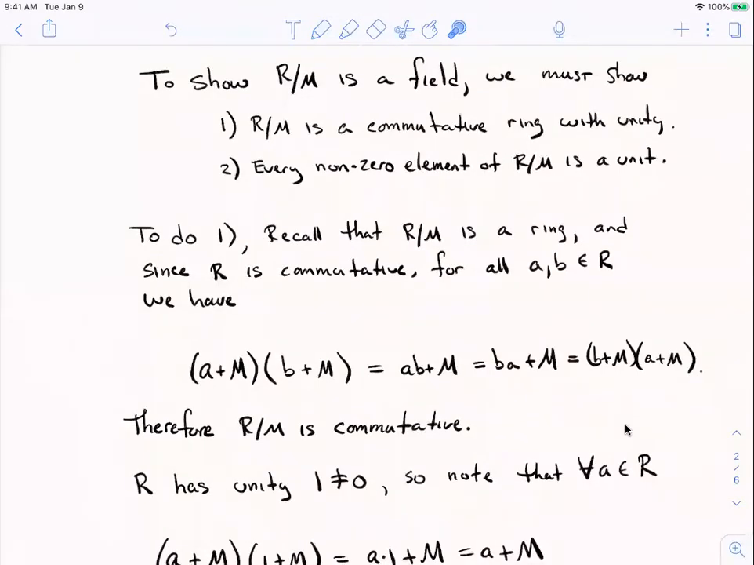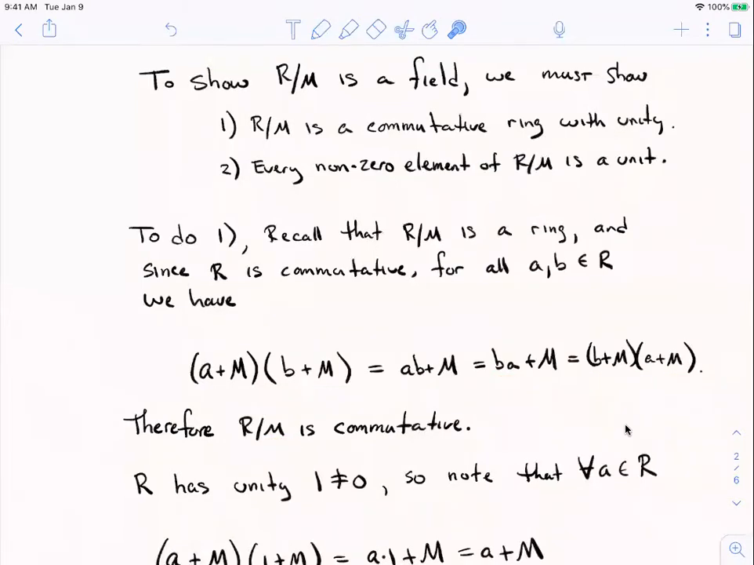Okay, so we know that R over M is a ring because M is an ideal. And if the ring R is commutative, then if you take any two elements A and B in R, and you look at the product of the cosets containing A and B, by the definition of coset multiplication, that's the coset containing AB. But R is commutative, so AB is equal to BA, which is the product of these cosets, B plus M times A plus M. So because R is commutative, the quotient ring is commutative.